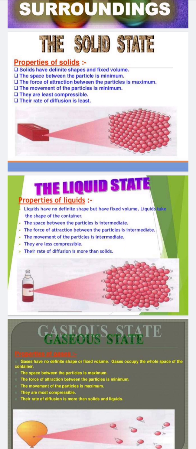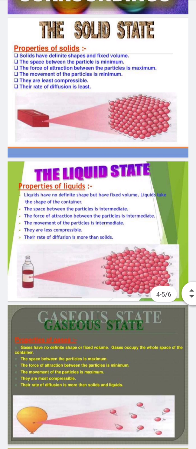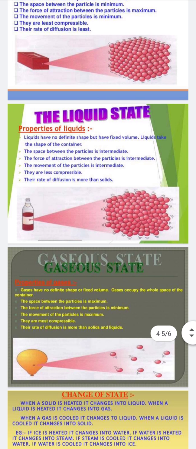Then the space between the particles is intermediate, neither too little nor too much. It means the particles have a force of attraction between them. They are less compressible and they have the diffusing quality. They can diffuse more than the solid.